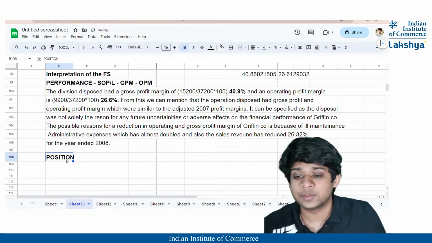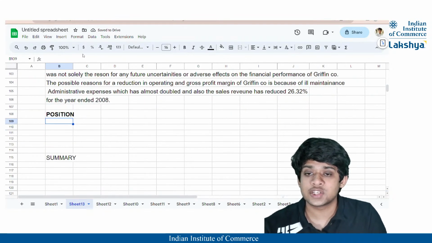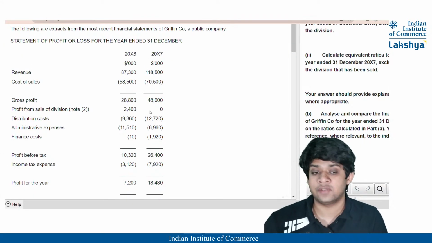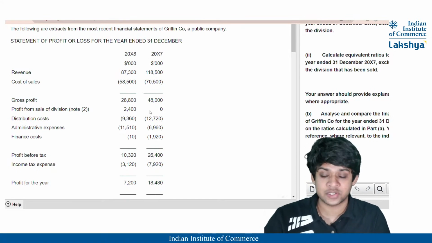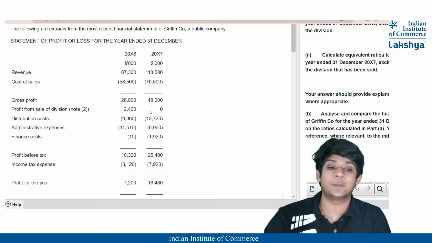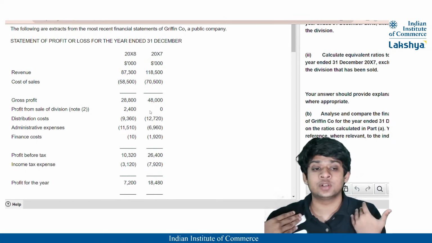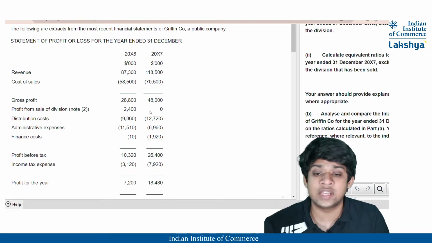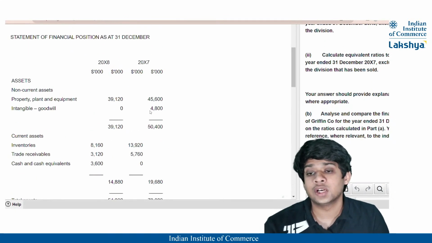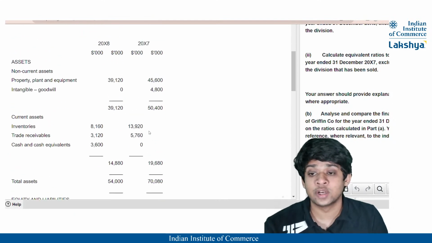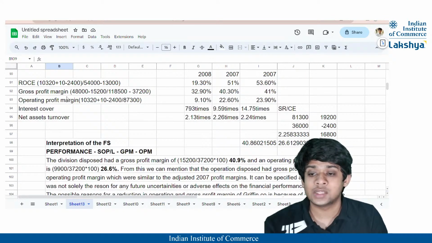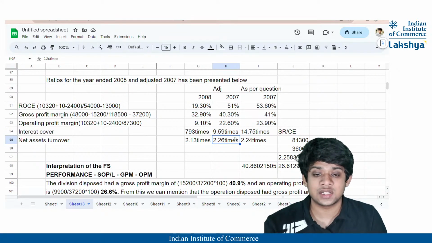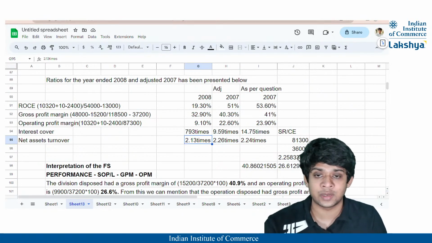So now we'll do something for the position, right? For the position, I'm just not stating each and everything in detail, because it depends upon you how you specify and clarify what could be mentioned in the interpretation. You have to interpret it yourself, right? Every time there could be a different scenario and you're supposed to interpret that scenario well. So for the statement of financial position, you're going to look at your assets, and obviously not just your assets, but the calculations that you have done. For that, you have your net assets turnover. You can see the adjusted net assets turnover is 2.26 and 2.13.